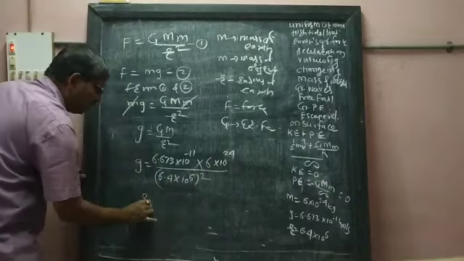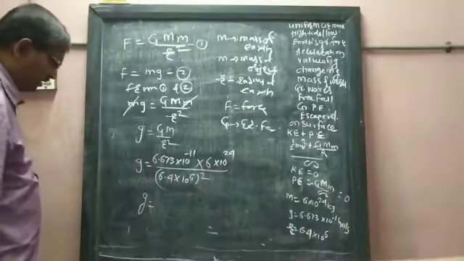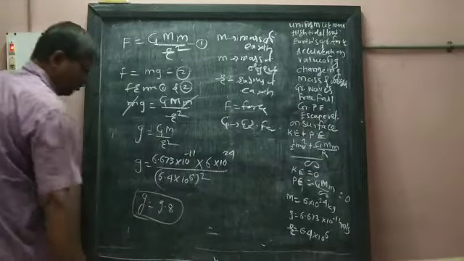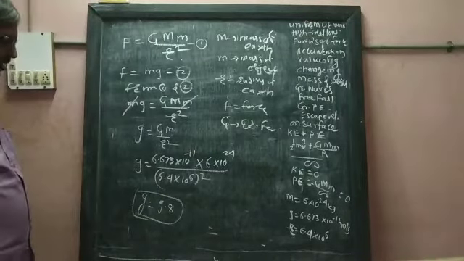When you calculate this, we get the answer 9.8.